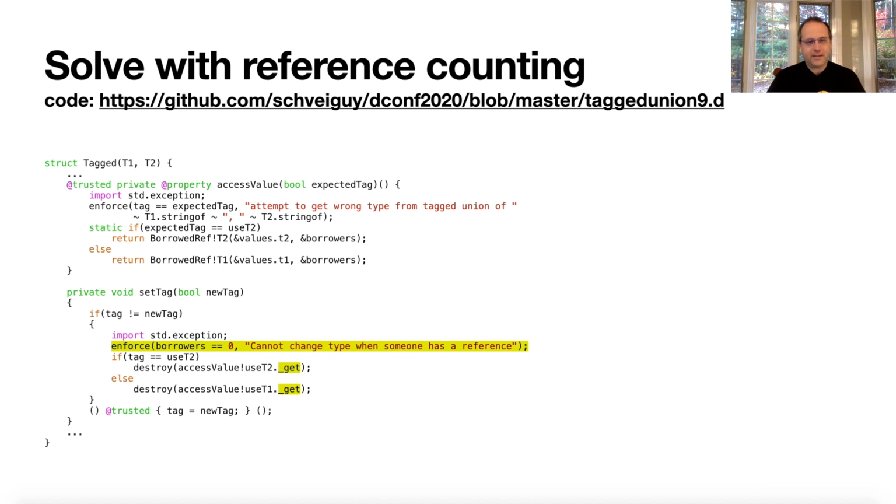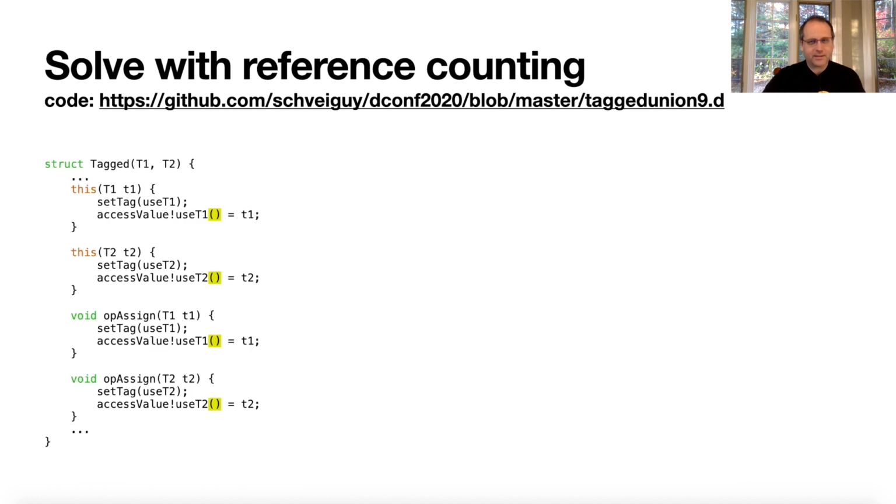And I had to add the underbar get because obviously you don't want to just destroy the smart reference, you want to destroy what it's pointing at. So that was pretty simple. There are more bugs, of course, in the compiler. If I didn't add these parentheses, it didn't work. It tried to treat those as property setters, which worked before, but for some reason doesn't work now. I don't know why.